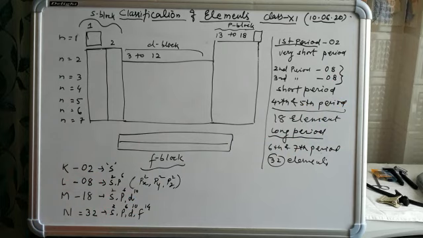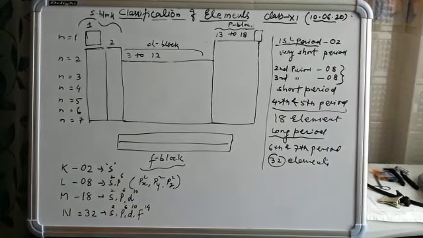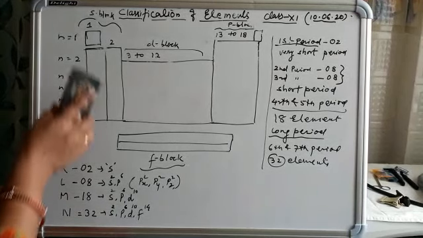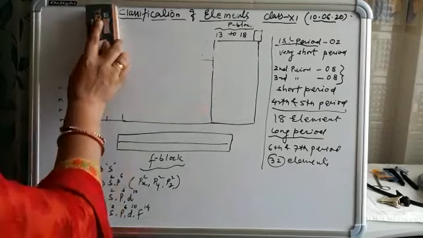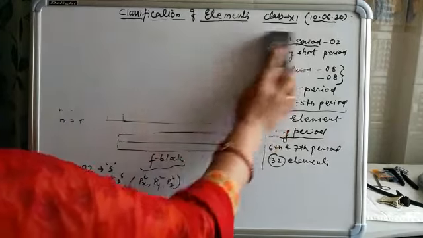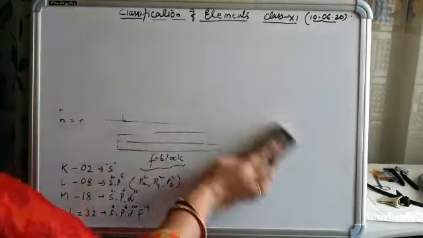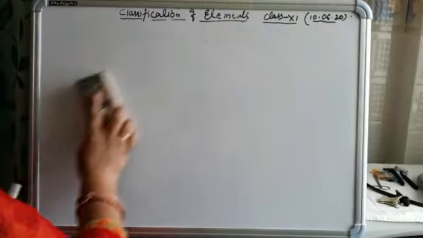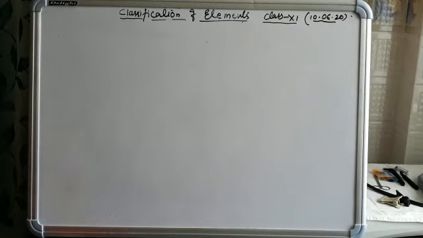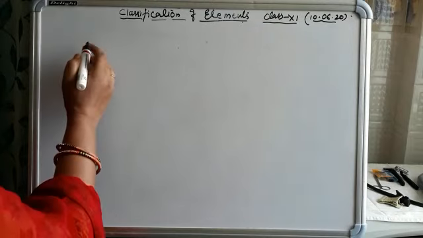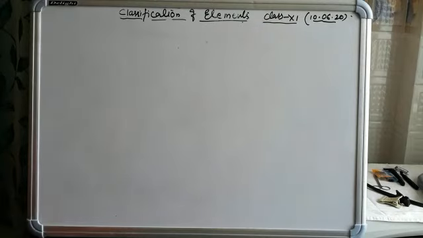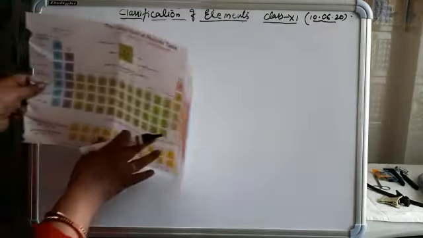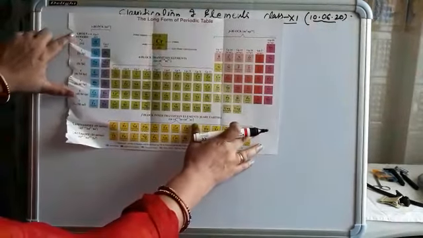See here, in the S block elements, or you can see by the periodic table also.